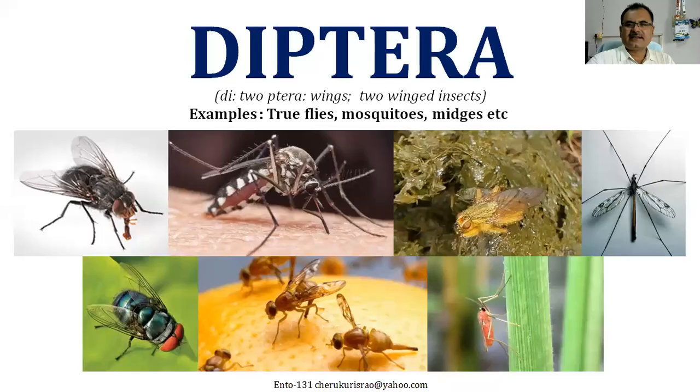As I told you, Diptera means they are true flies. Di means two, ptera means wings. It means two-winged insects. So all these flies in the picture come under the order Diptera.